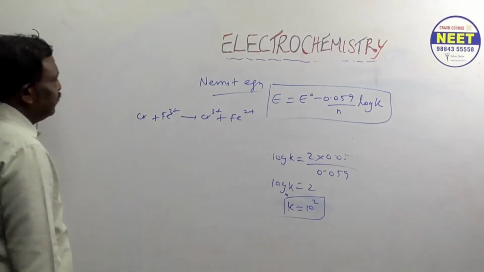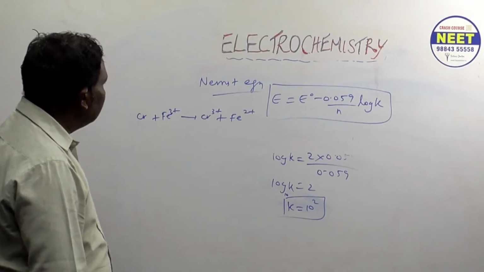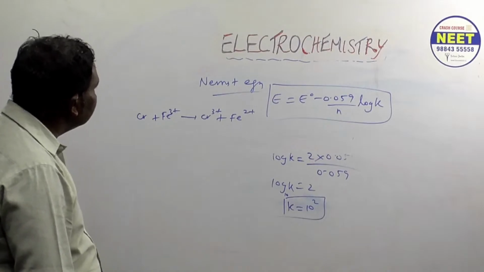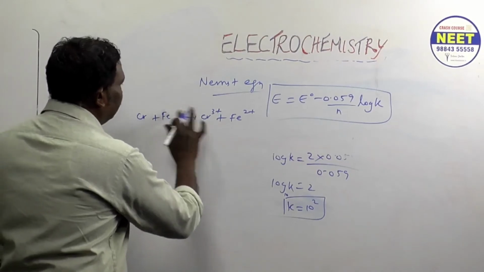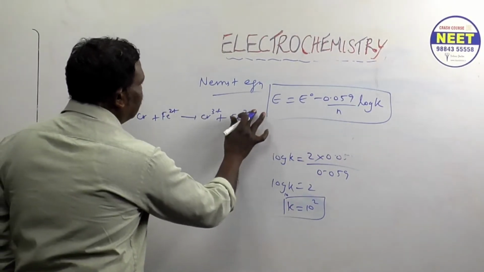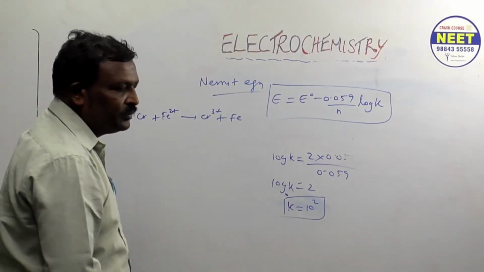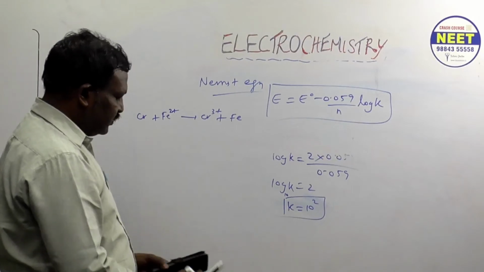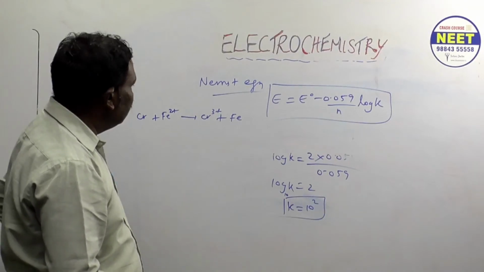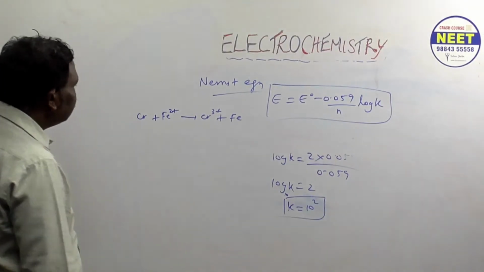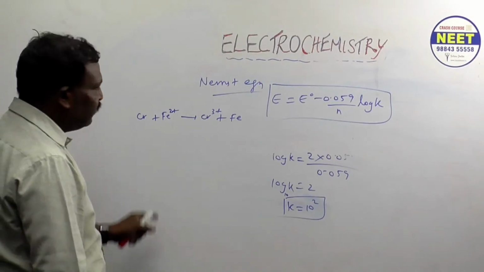Fe2+ becomes Fe. What is the n value? 3. Why, how can you say 3? What is the n value? Not 3.